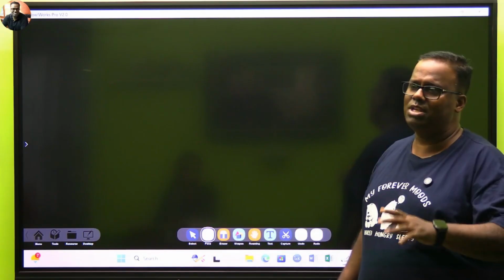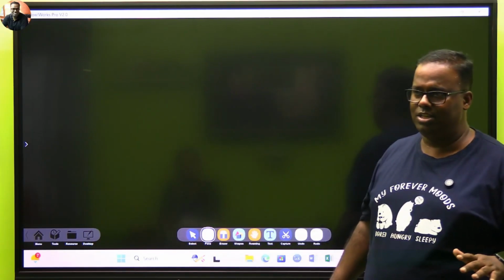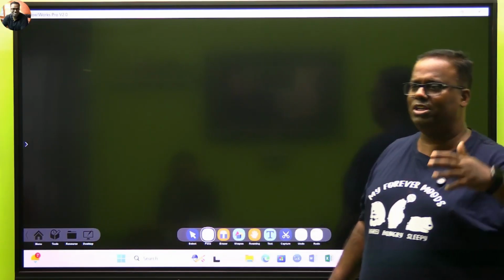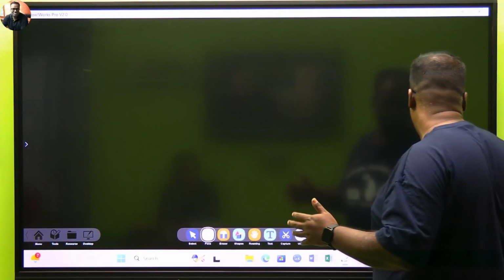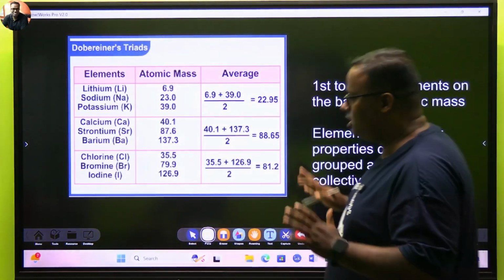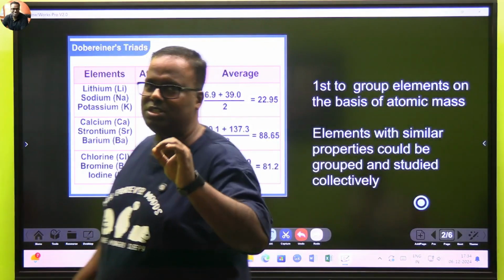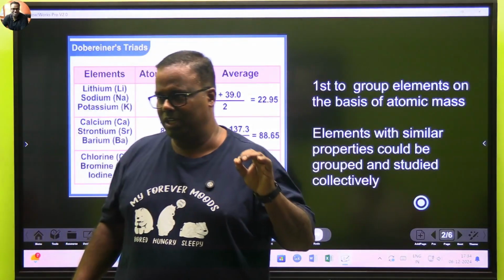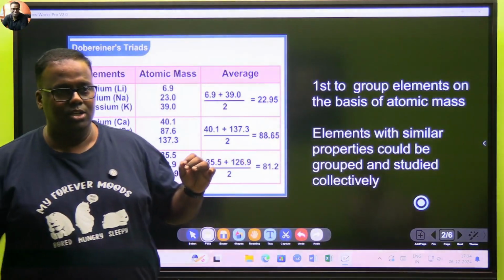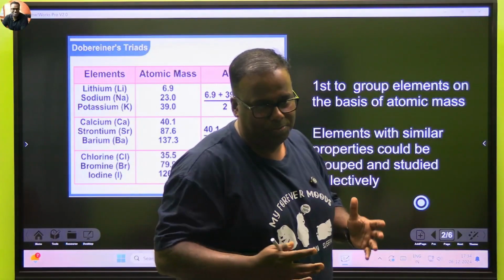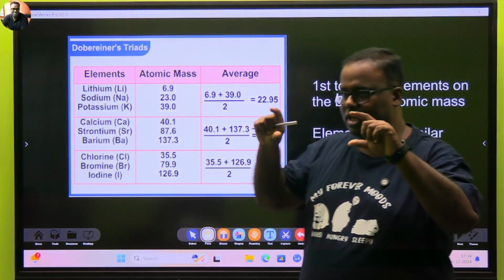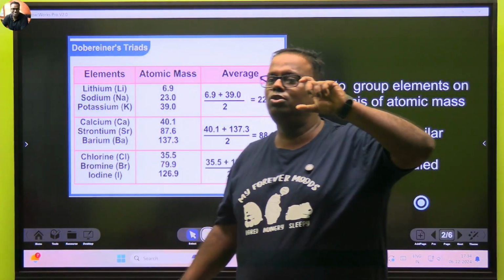Your book will say a lot of ladies did not get any recognition. But before these ladies and this periodic table, there are a lot of stories. So I actually grouped all of them together today. So this is the first attempt to group things. Okay, we'll have it as a story, you know that. So there was this scientist, Dobereiner. He started making triads. Triads are a group of 3 elements.